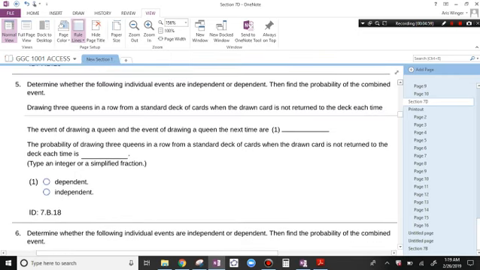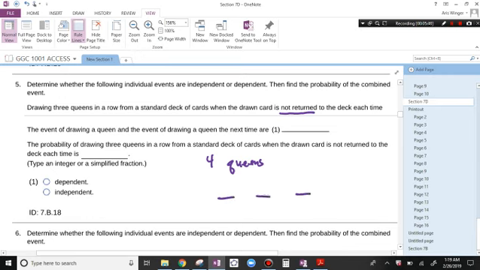Determine whether the following individual events are independent or dependent, and find the probability of the combined event. Drawing 3 queens in a row from a standard deck of cards when the drawn card is not returned to the deck each time. So now there are only 4 queens. And so if I take one out, when I go to pick one again, the probability of getting a queen has gone down because I've taken it out, and it looks like that I'm not going to return it back. So I'm going to take 3 queens out, one at a time.